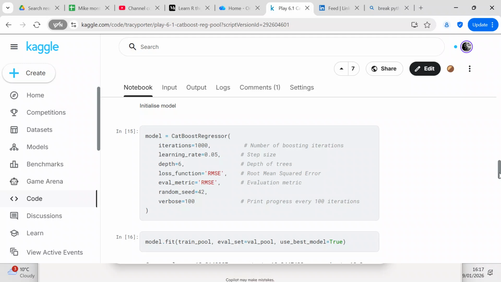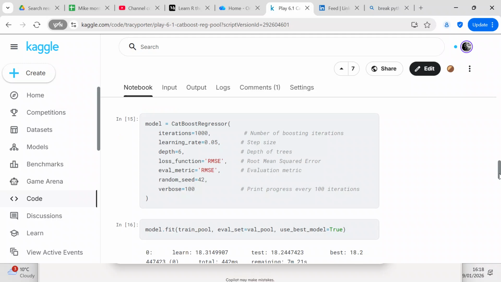The learning rate is 0.05. That's your step size. Your depth of trees is 6. Your loss function is RMSE, that's root mean squared error, and what that does is it calculates the noise. And your evaluation metric is RMSE. Your random seed is 42. And your verbose is 100, so what that means is every 100 iterations, it will print out something.